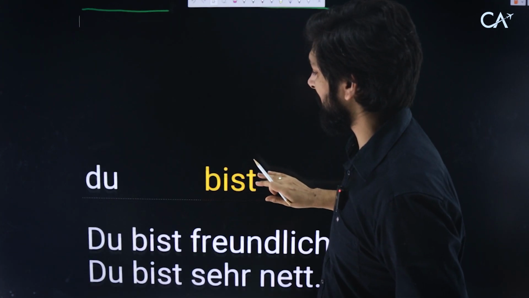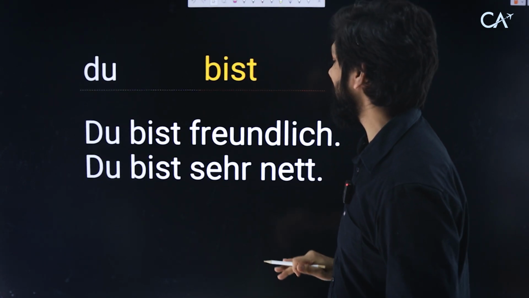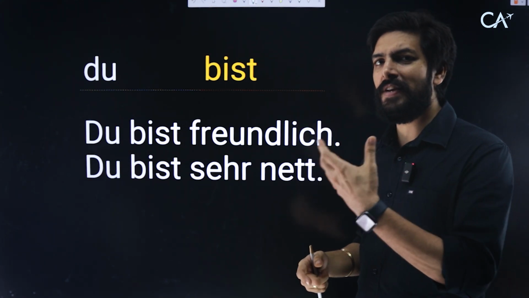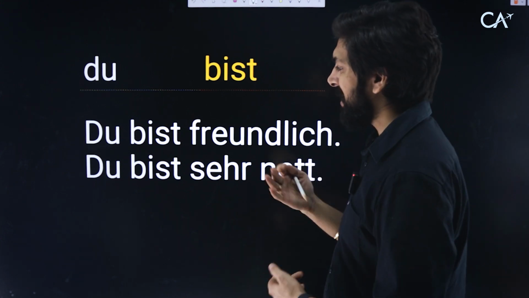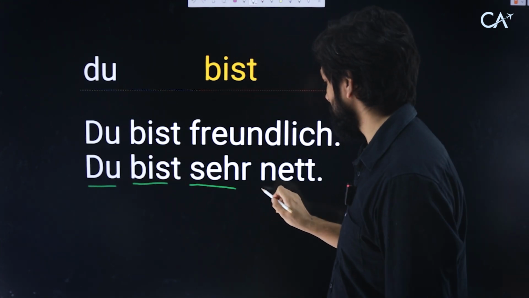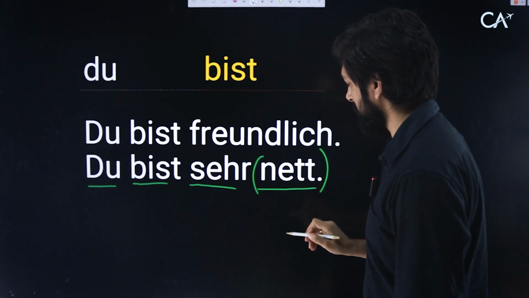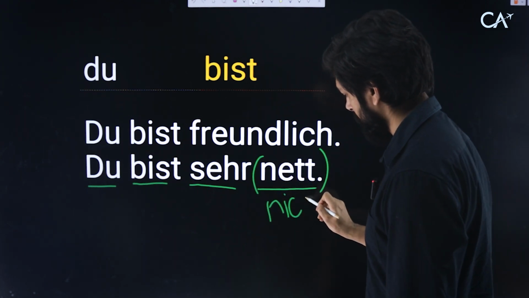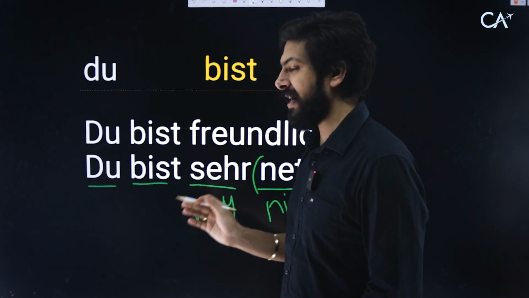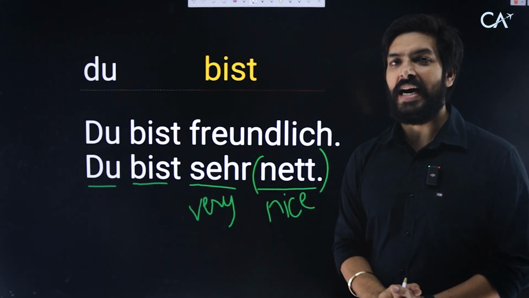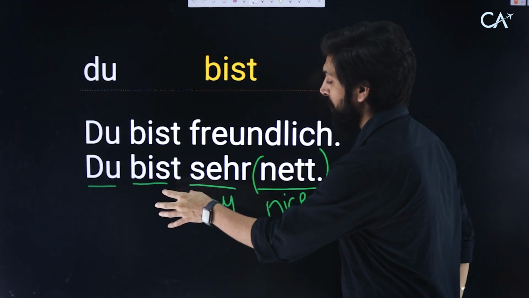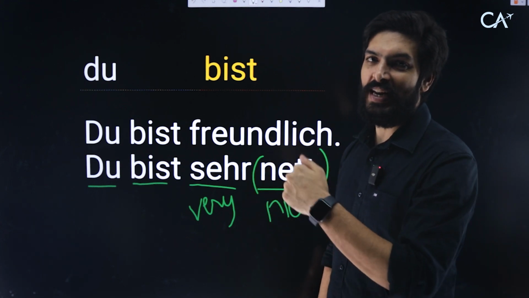If we do have the next example over here, du bist sehr nett. This is easier to remember, guys, right? Now we're getting into a little bit difficult category, but a fun category. That is creating sentences. So, du bist sehr nett. Nett is nice, and sehr is very. I think you can see now what the meaning is. You are very nice. I hope somebody can say that about me. Du bist sehr nett. You are very nice.